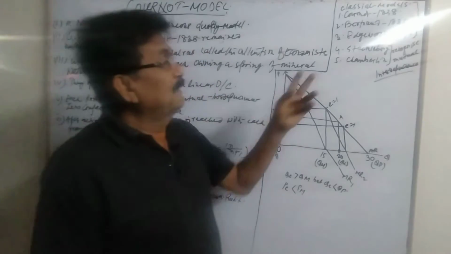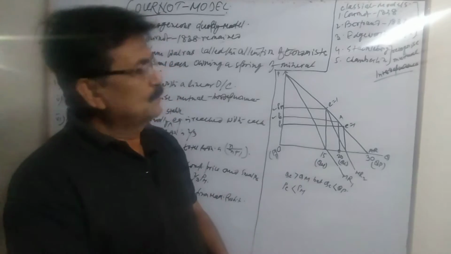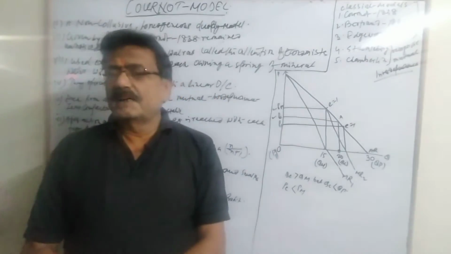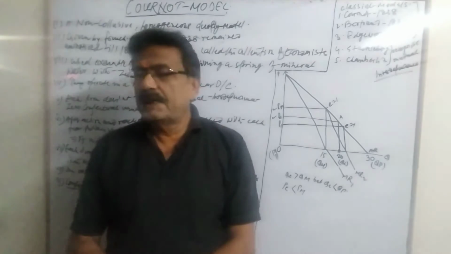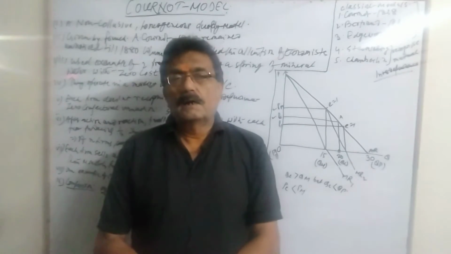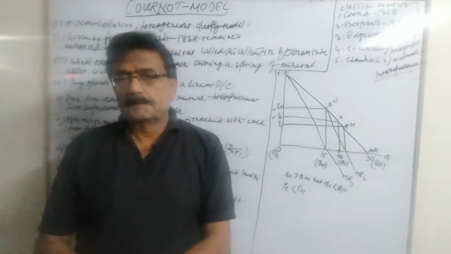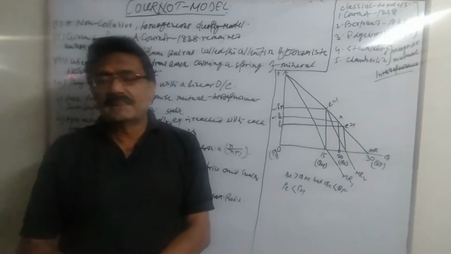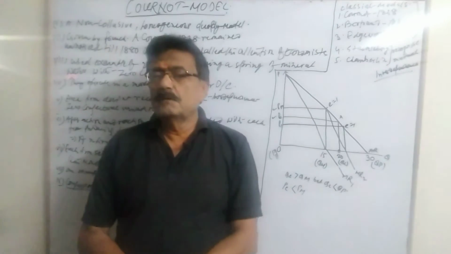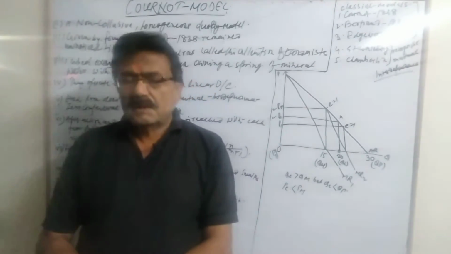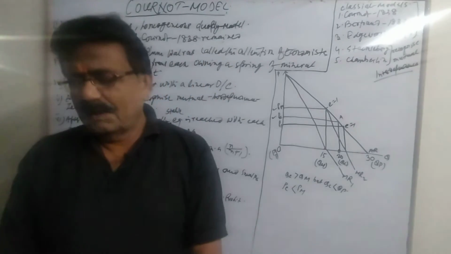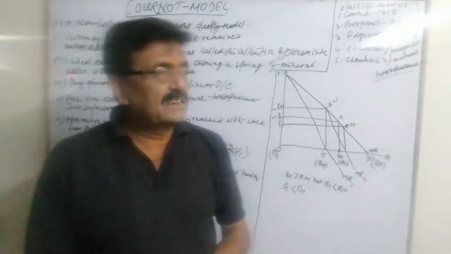So in those first three models, in the Cournot model, one duopolist assumes that the rival will keep their level of production constant. In the Bertrand model as well as in the Edgeworth model, it is assumed that the rival will keep their price constant. In modern economics this assumption is called zero conjectural variation.